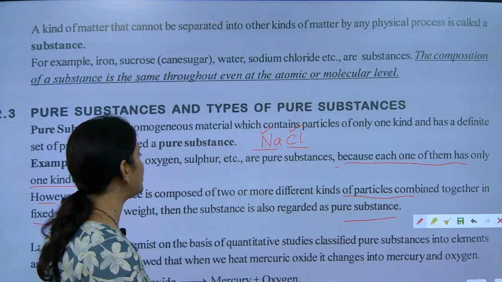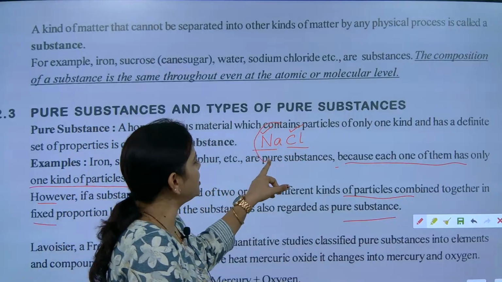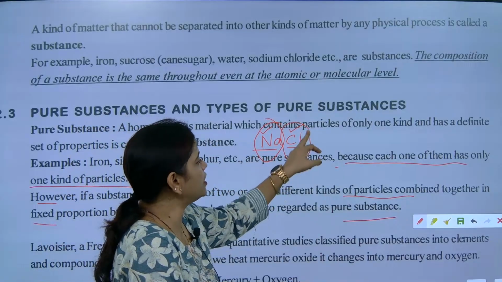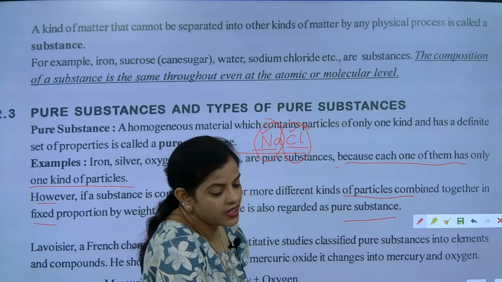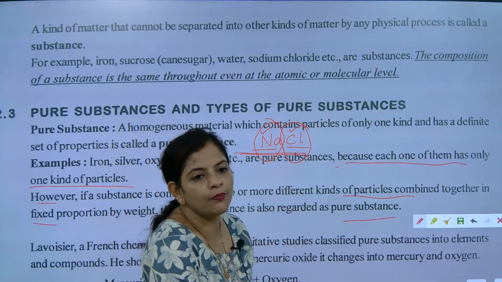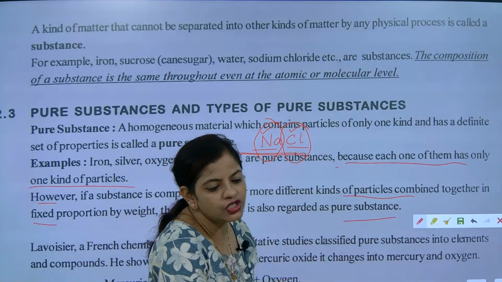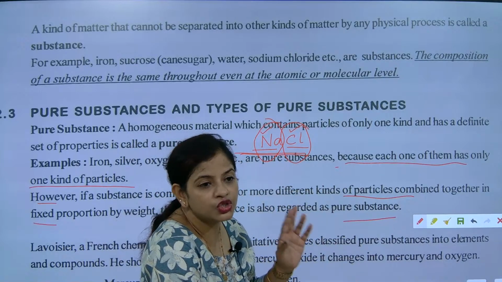So one example you have given is NaCl. Sodium, one atom, chlorine, one atom, joining together make NaCl. It is a compound and it is pure. Its composition is fixed. What is the ratio? 1:1.